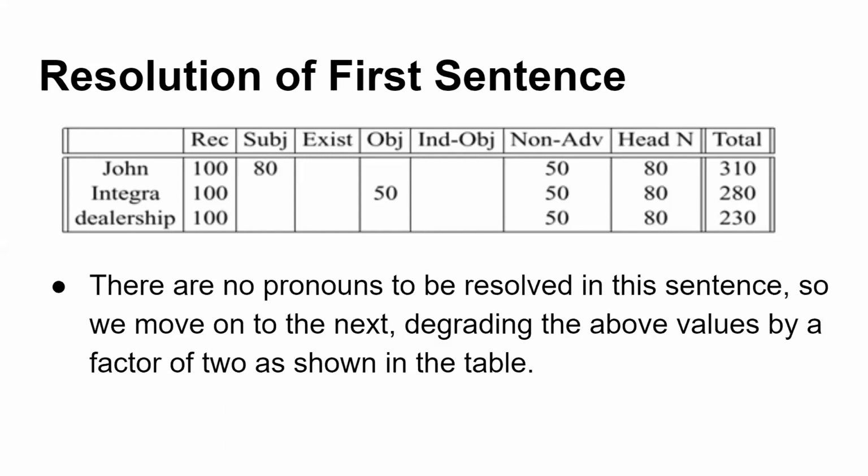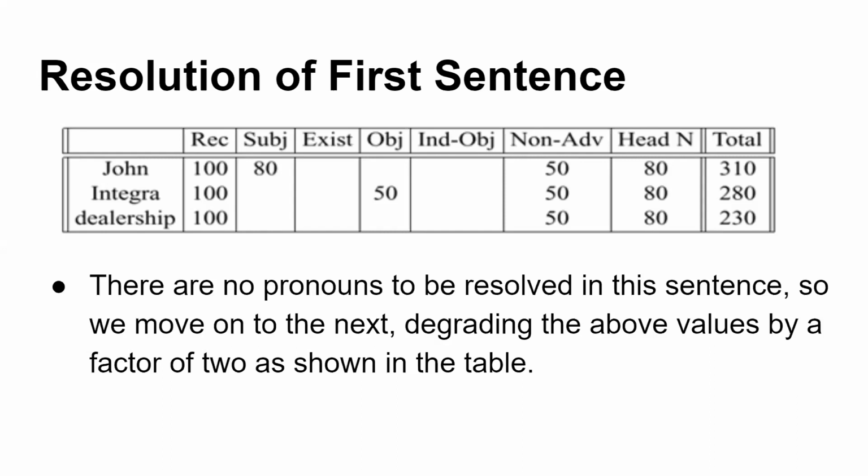There is no adverbial emphasis over here, so 50, 50, 50 is given. And head noun emphasis, what is the head noun over here? John. We are talking in the entire sentence about John and his object, which is Acura, and hence we are giving 80, 80, 80 for all. So in total, we get 310 for John, 280 for Acura, and 230 for dealership. Here the computation is very direct because there is no pronoun usage in the first sentence.